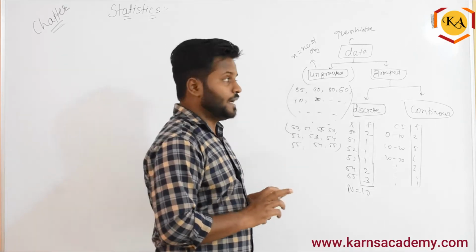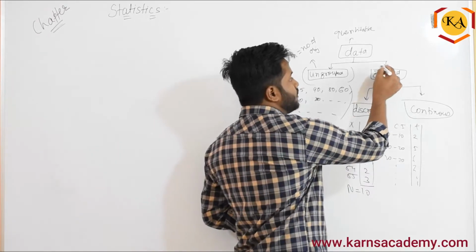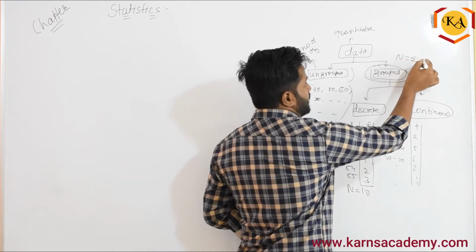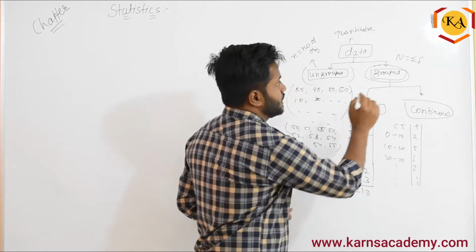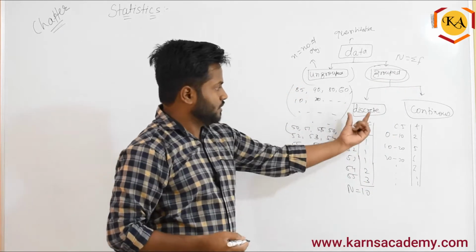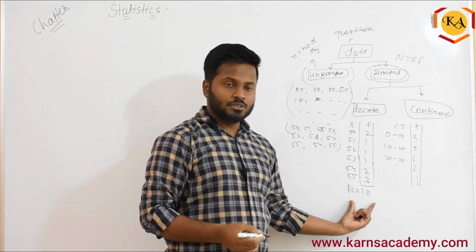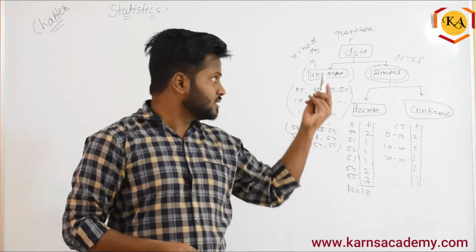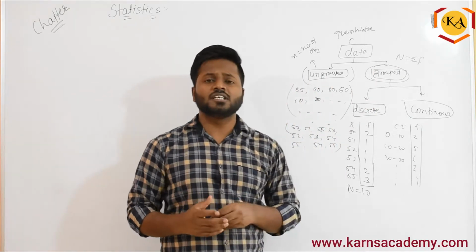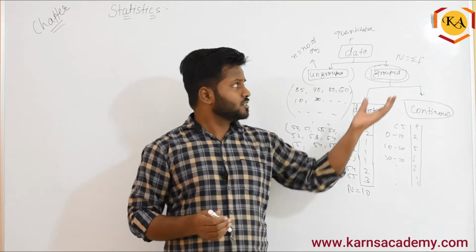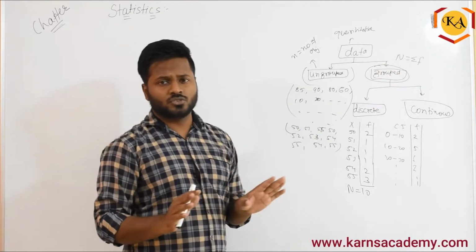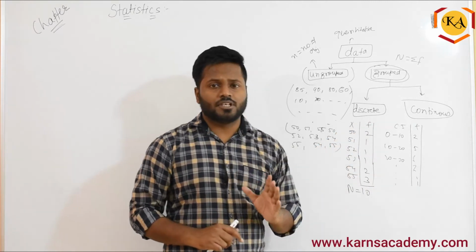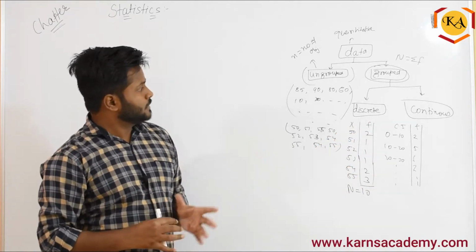Similarly, we have a group data. Whenever there is a group data, we are going to use capital N or summation f, frequency total. This we call it as a summation. So wherever there will be frequency, we will find the frequency total. In some textbook they have given the capital N, in some textbook they have written summation f only. Especially the student who study the economics and all, for them it is summation f. So you can follow both, nothing to worry about. Basically it is the summation of frequency, right? So this was the one thing.